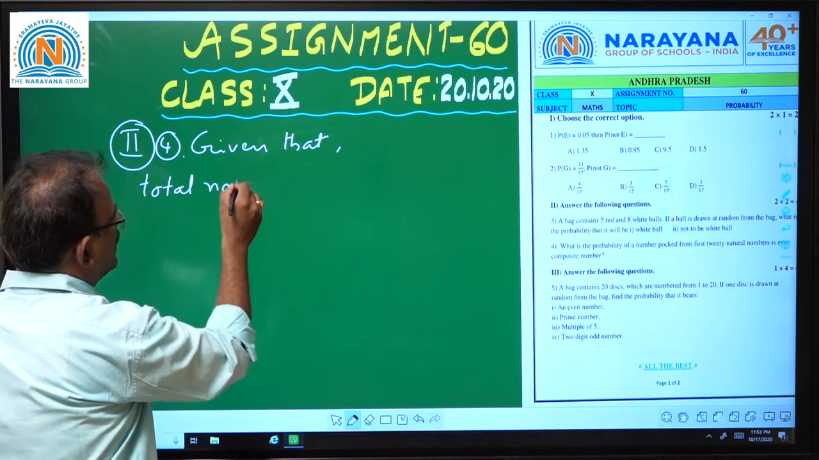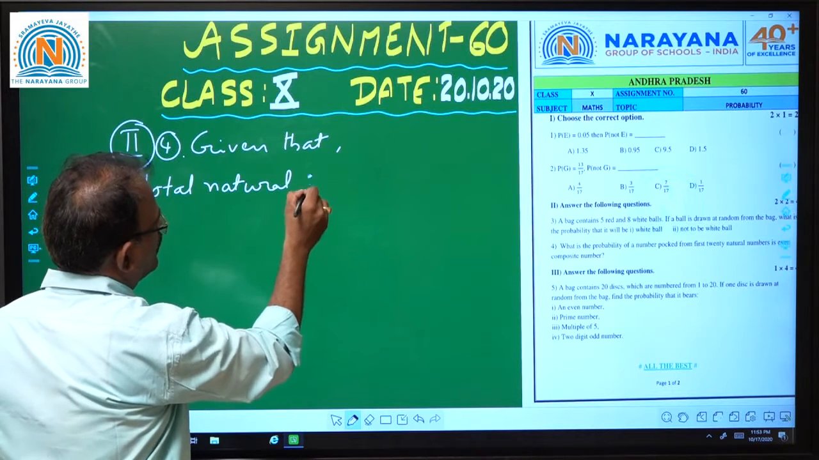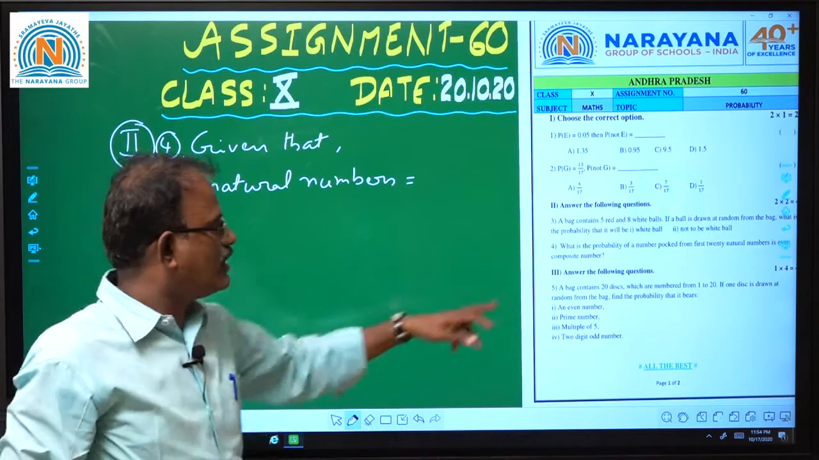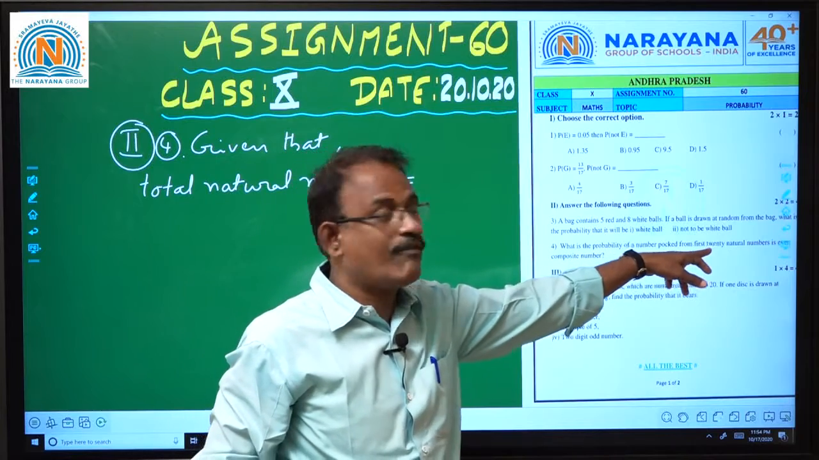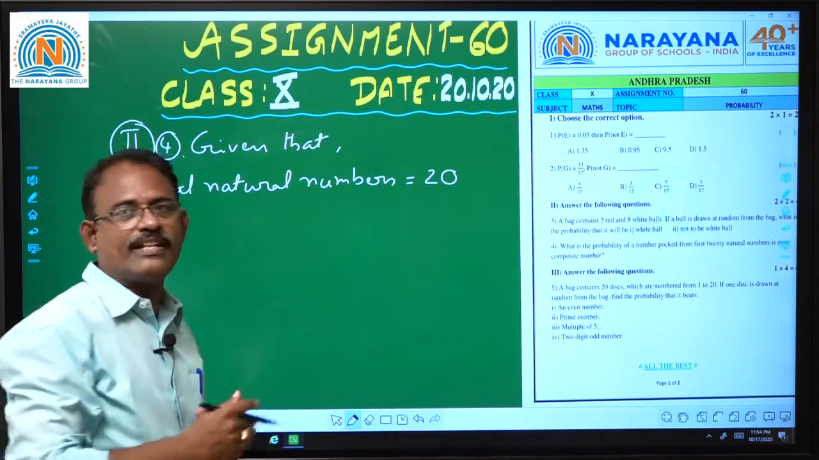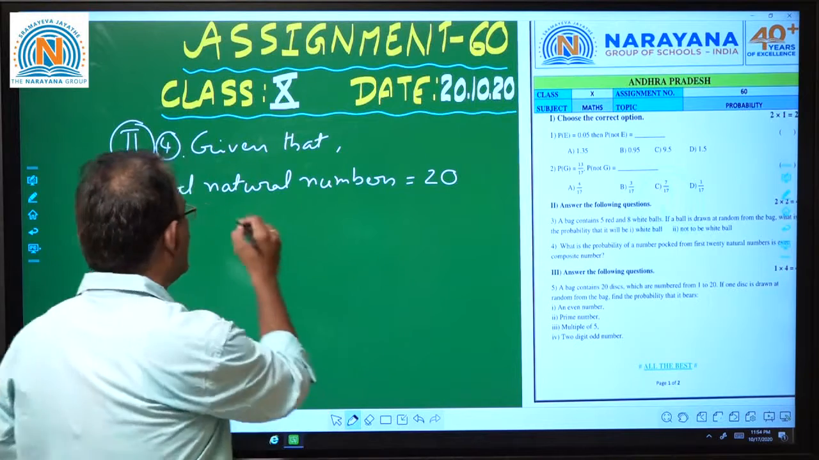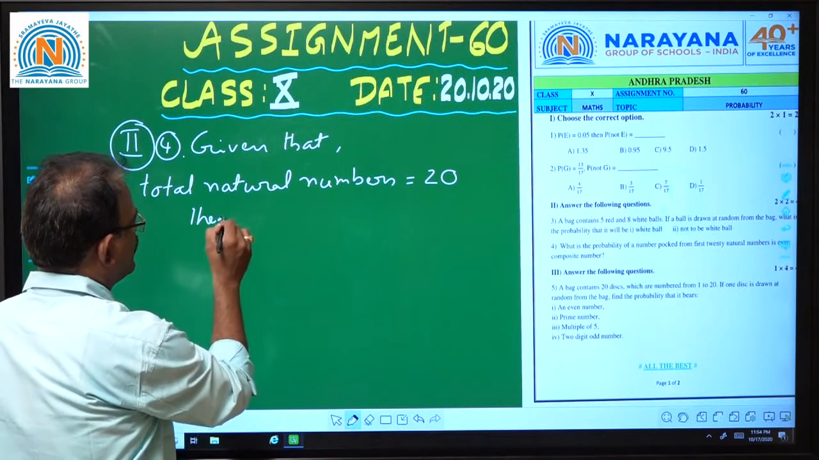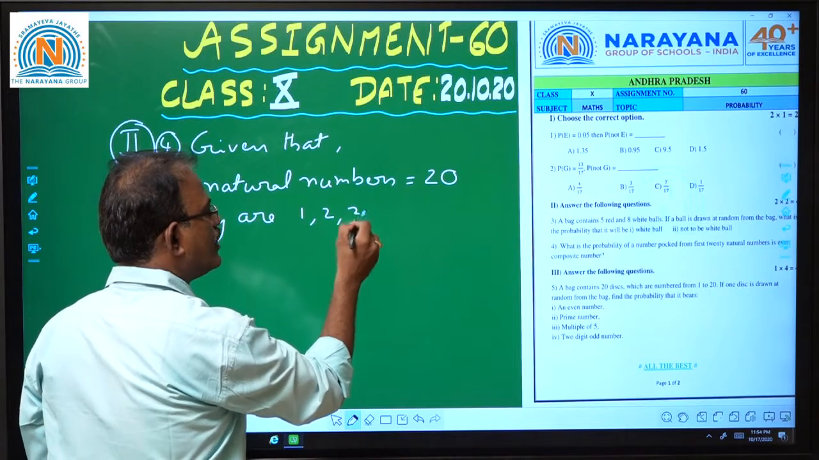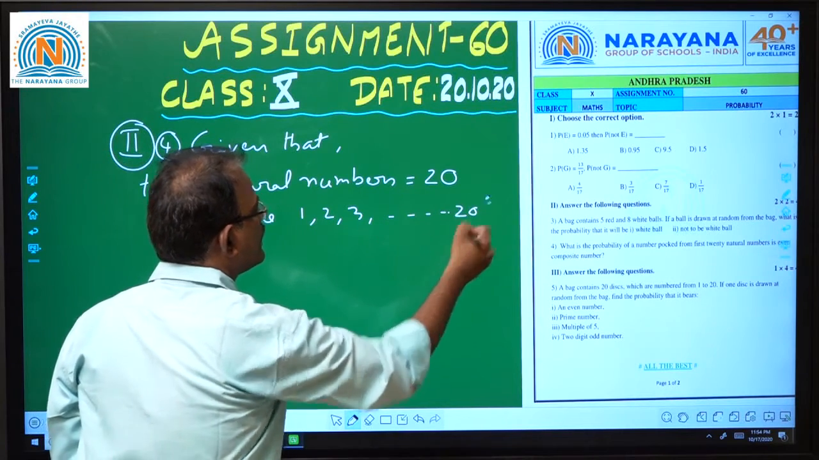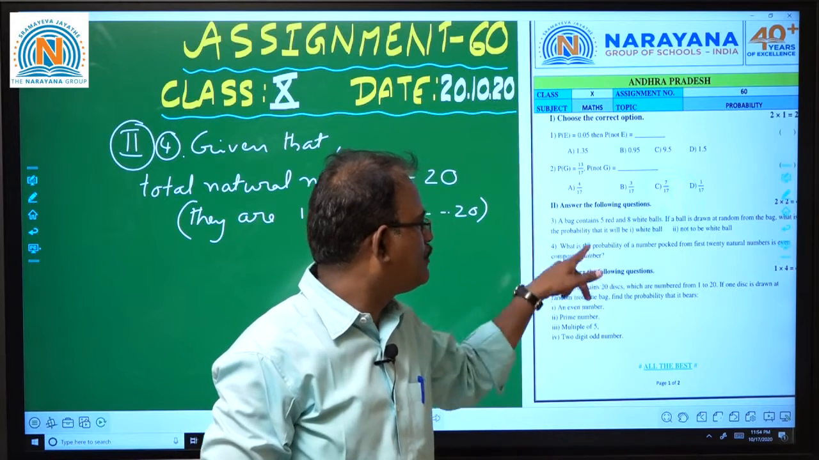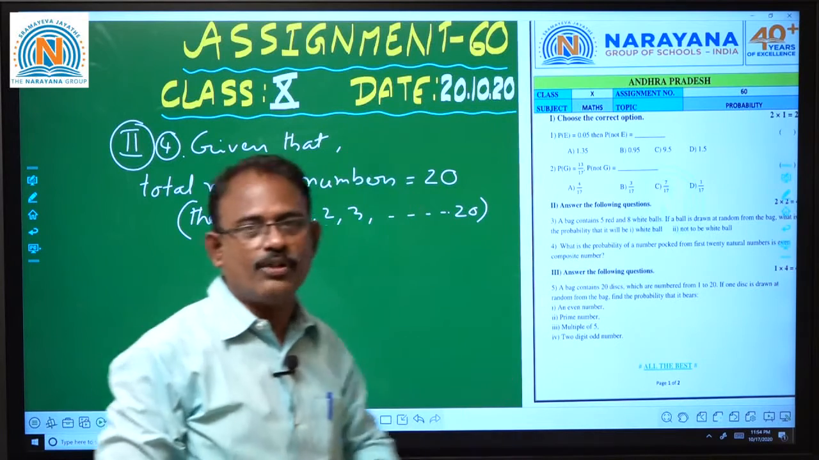Total natural numbers given. What is given? What is the probability of a number picked from the first 20 natural numbers? The first 20 natural numbers are 1, 2, 3 and so on up to 20. From that, what is the probability of getting an even composite?